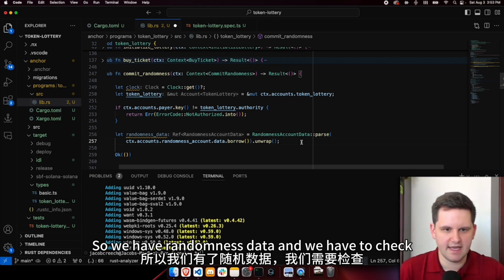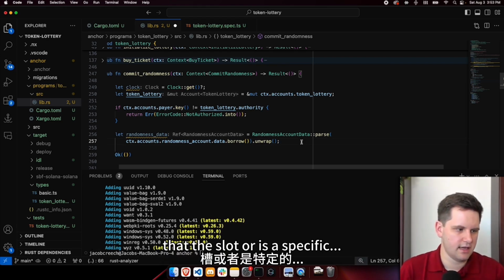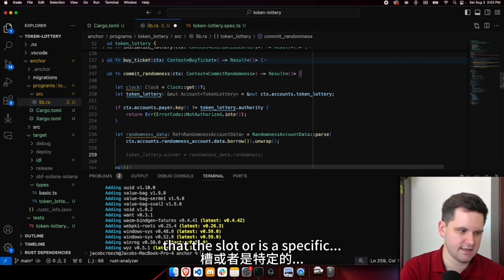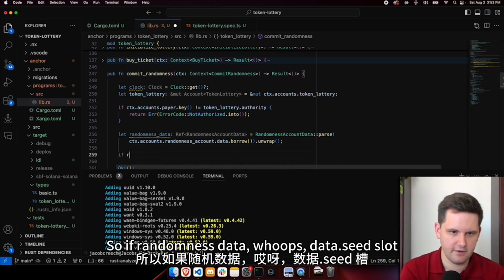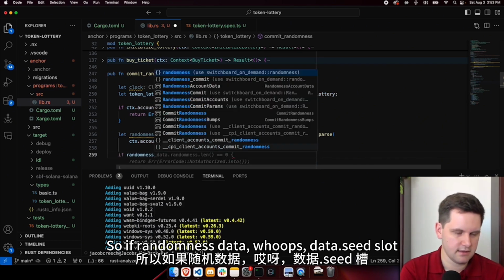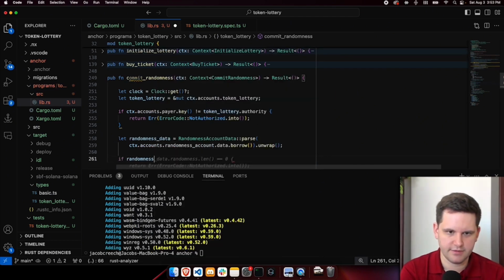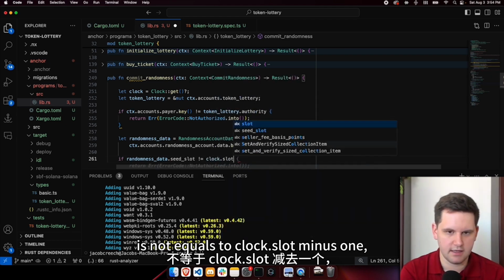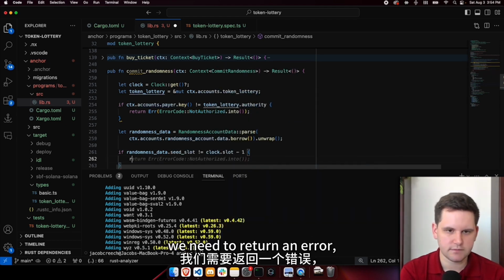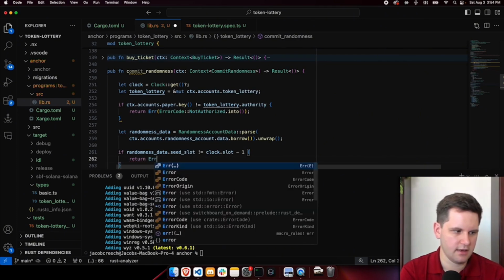So we have randomness data, and we have to check that the slot is valid. So if randomness data.seed slot is not equal to clock.slot minus 1, we need to return an error.